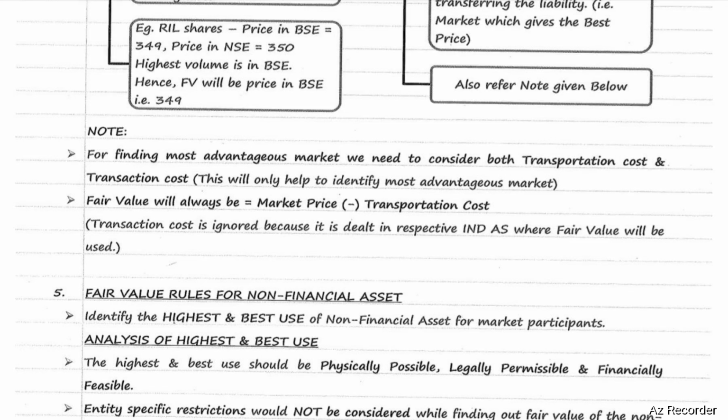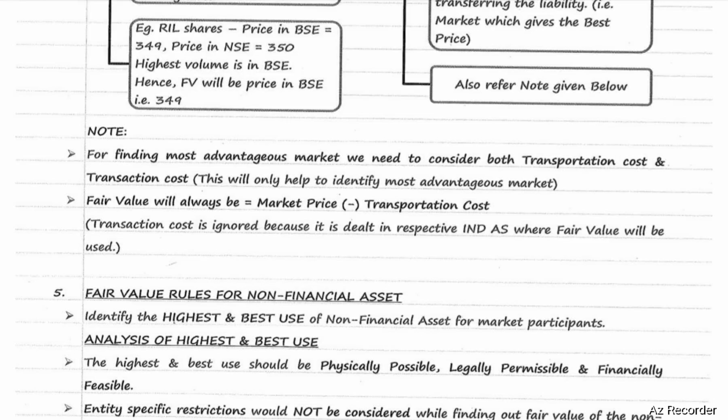How to calculate fair value? Fair value will be market price less transportation cost. Here, transaction cost is ignored because it is dealt with in the respective Ind AS where fair value will be used. So while calculating the most advantageous market, the formula will be market price less transportation cost less transaction cost. How to calculate exact fair value? That equals market price less transportation cost.